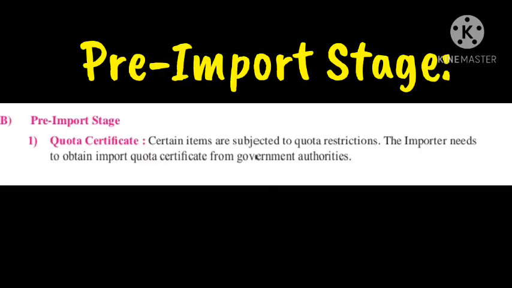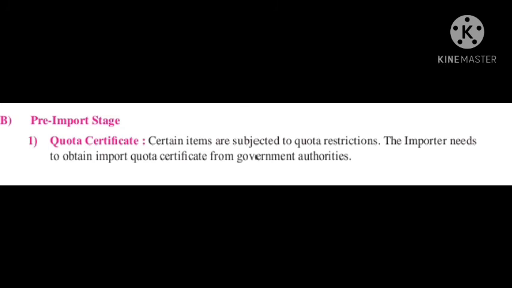The next stage is the pre-import stage. The first one is the quota certificate. Certain items are subject to quota restrictions. The importers need to obtain an import quota certificate from the government authorities. Moreover, each and every country has restricted some articles so as to protect the indigenous industries.